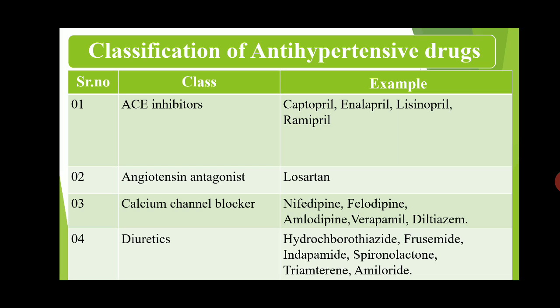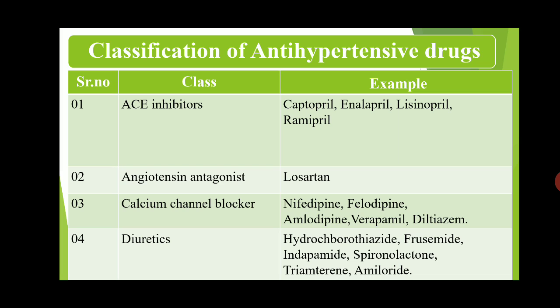There are various classes of antihypertensive drugs, eight classes in this classification. We will discuss them one by one. The first class is ACE inhibitors, also known as angiotensin converting enzyme inhibitors.